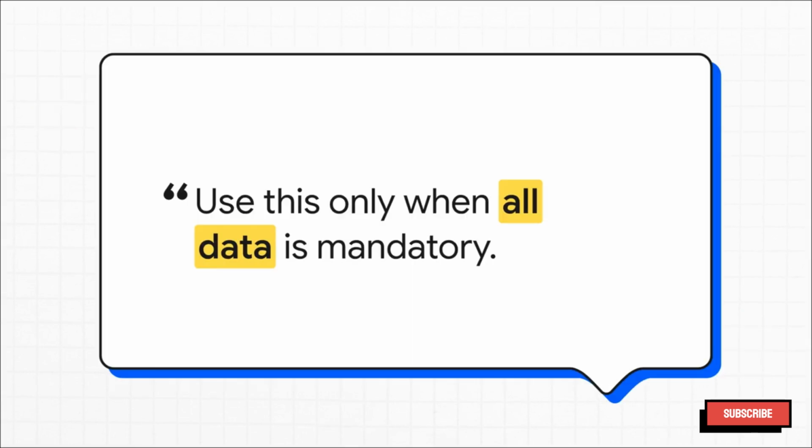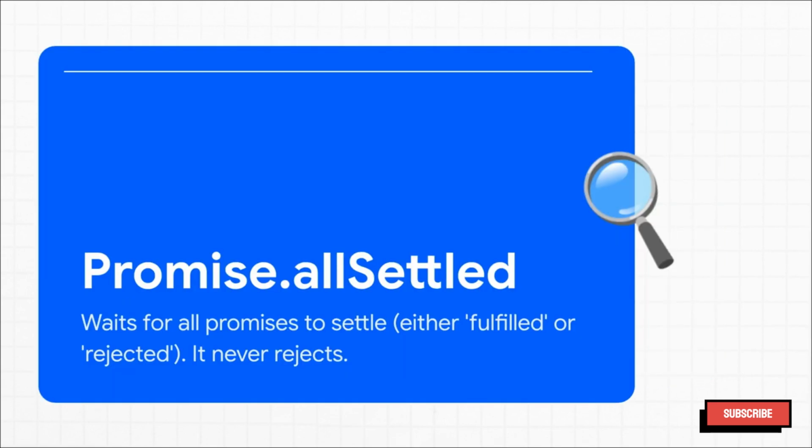So the takeaway here is really, really simple. You should only reach for Promise.all when every single piece of data is absolutely mandatory. If one failure means the whole feature is broken anyway, then yeah, Promise.all is exactly what you need. Okay, now let's talk about its more resilient sibling, Promise.allSettled.